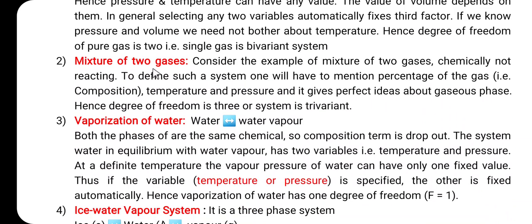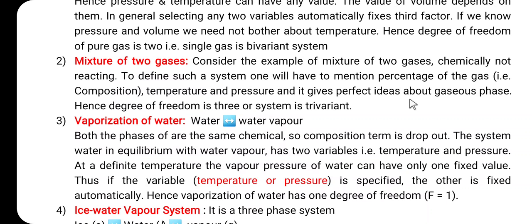Then let us consider the next example, that is the mixture of two gases, chemically not reacting. To define such a system, one will have to mention the percentage of the gas, that is the composition, temperature and the pressure, and it gives the perfect idea about the gaseous phase.